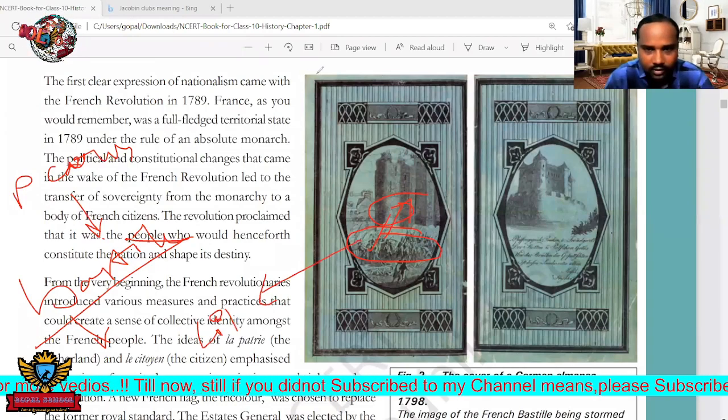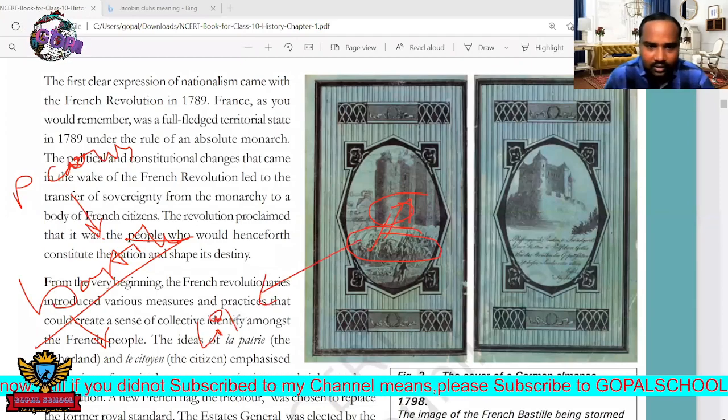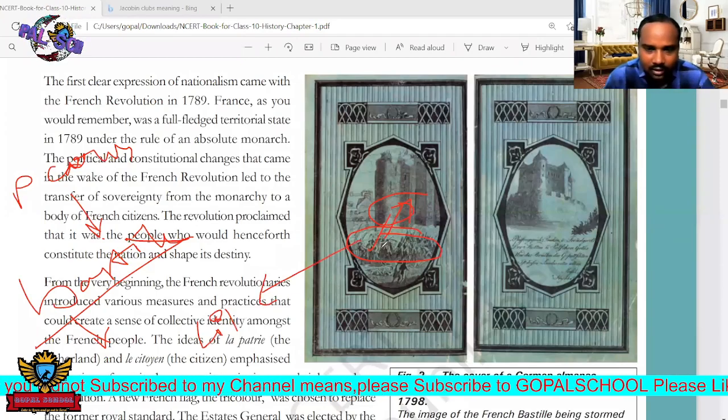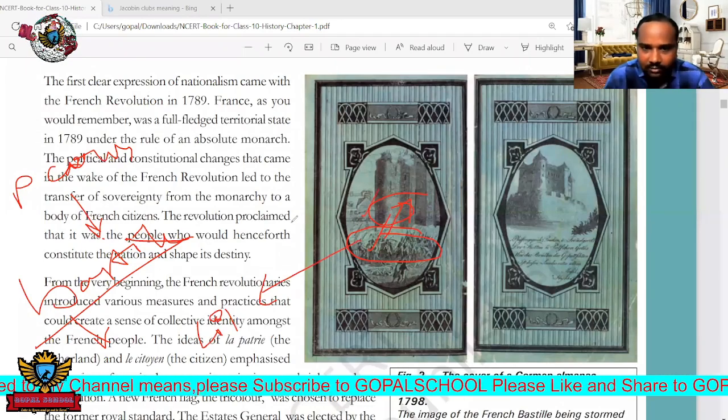Last year about this picture they have given, sir. Yes, last year also given. Okay. Finally, these French people, the Jacobin club, have succeeded in getting liberty.